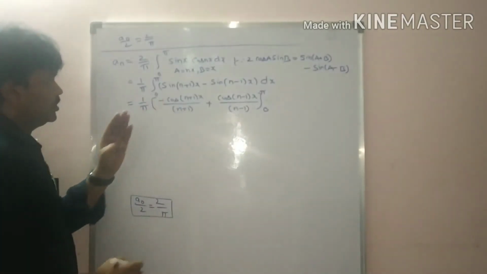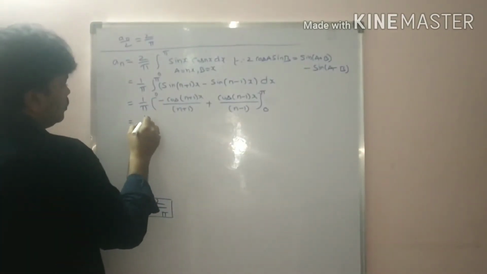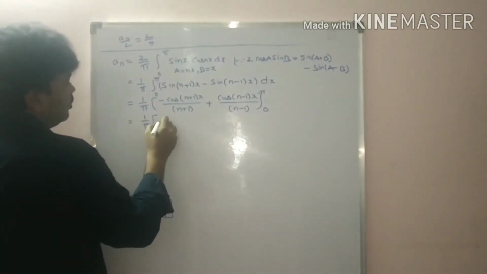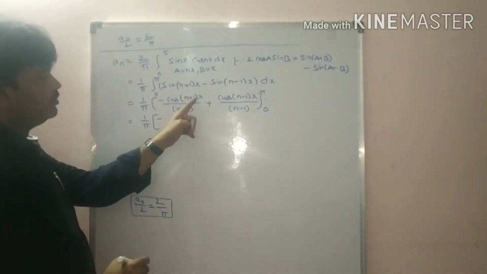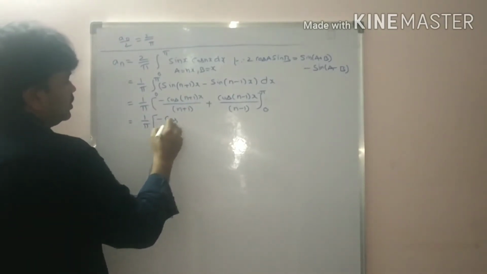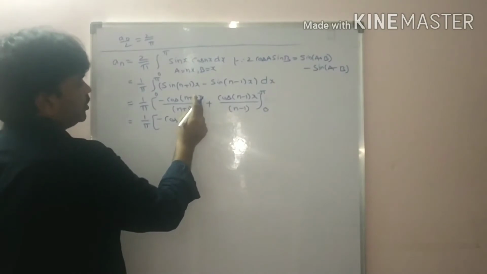Now substitute the upper limit. That is equal to 1 by pi, minus cos, substitute upper limit pi at the place of x, students, multiply.